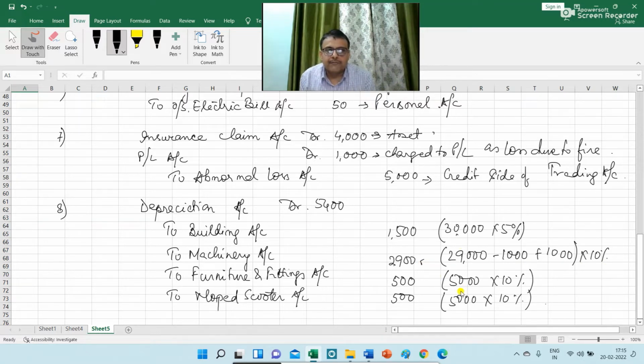The balance of furniture and fitting given in the trial balance is 5,000, and 10% of 5,000 is 500. The moped scooter was purchased for 5,000 and depreciation of 10% has been charged on the balance of rupees 5,000, which is equal to rupees 500. So the total depreciation charged to building, machinery, furniture and fitting and moped scooter is rupees 5,400. So we are going to reduce these amounts from the balances of building, machinery, furniture and fitting and moped scooter in the balance sheet, and we are going to charge depreciation of rupees 5,400 to profit and loss account.